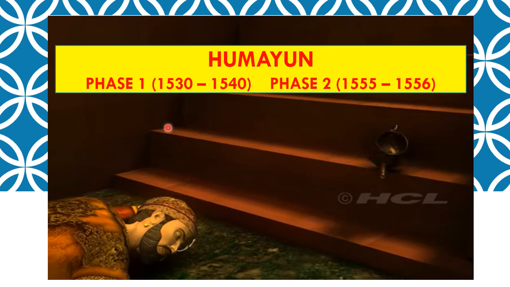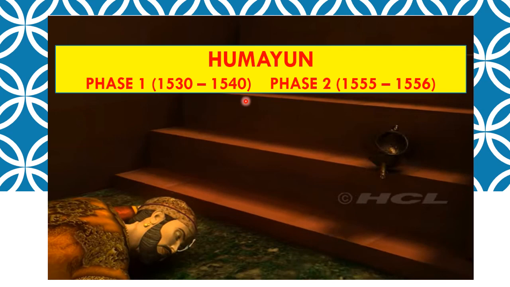But he could rule only for 1 year, till 1556, when he accidentally fell down from the steps of his library and died. So we can see Humayun's rule was in two phases. In the first phase, after the death of Babur in 1530, he becomes the emperor of the Mughal Empire, and he rules for 10 years from 1530 to 1540, and then he is defeated by Sher Shah Suri, and he roams around in the jungles for 15 years.